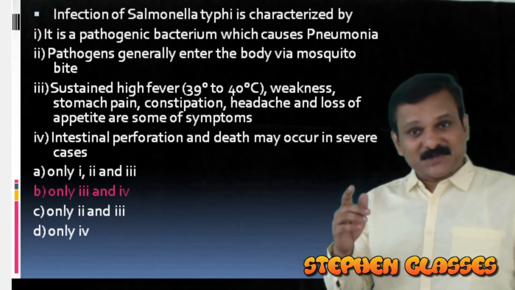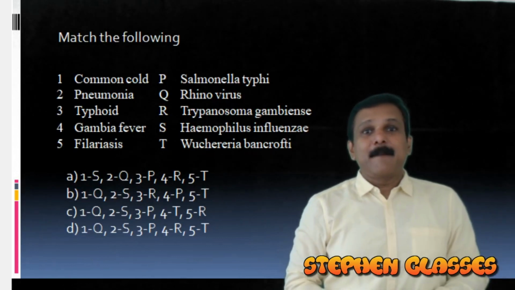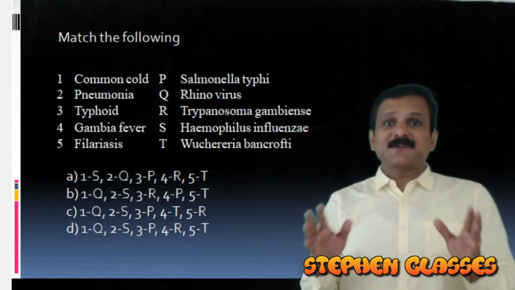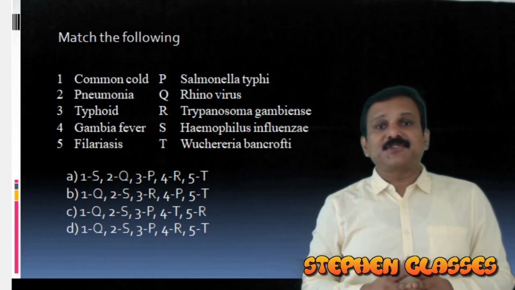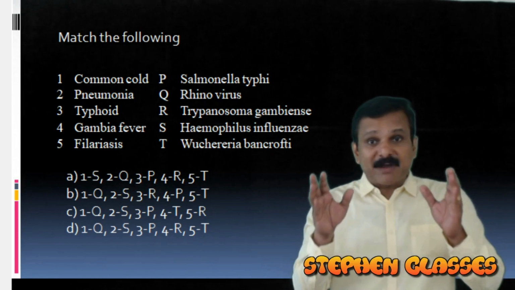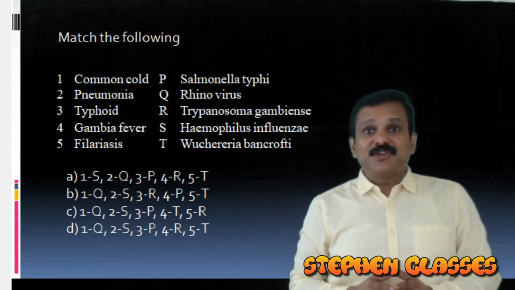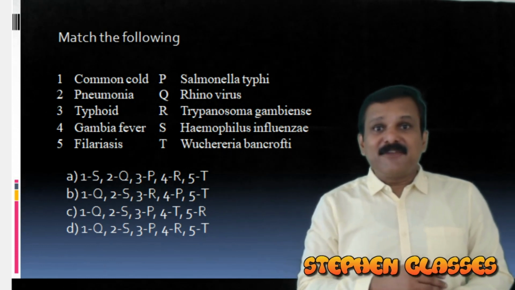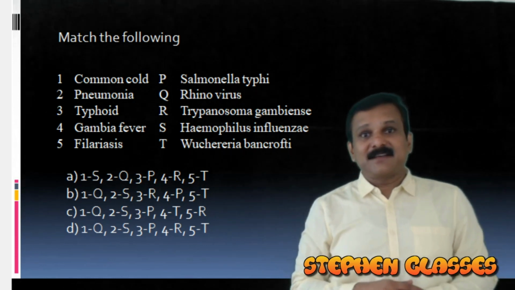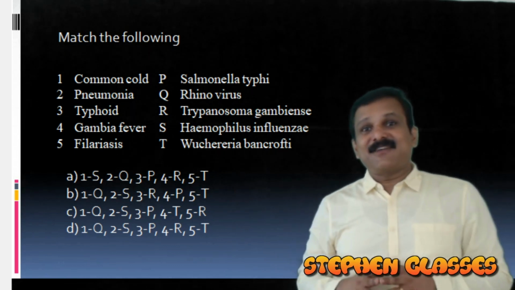Shall we move to our next question? Here we have the next question for you. On the screen, match the following. So this question is very simple. Common cold you can match with which organism? Common cold is caused by a virus of the category rhinovirus. You got it. Pneumonia is caused by Haemophilus influenzae. You are right. And what about typhoid? Salmonella typhi.